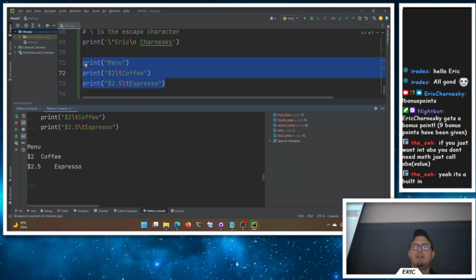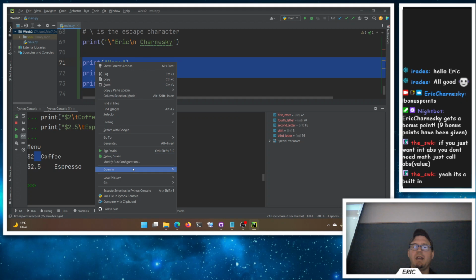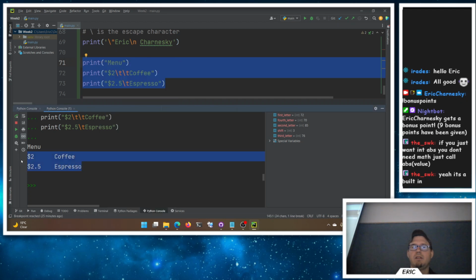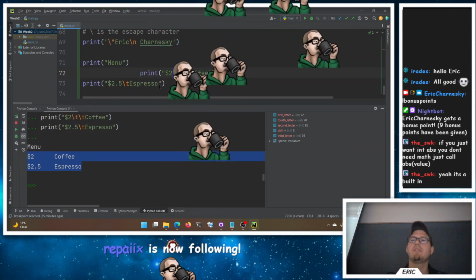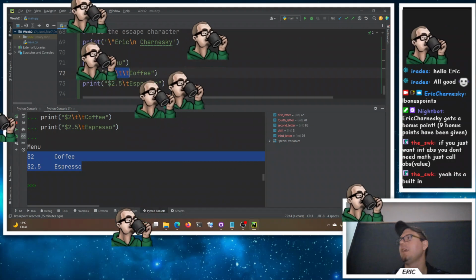Yeah, it doesn't even fit here because the amount that it finishes that tab out doesn't even line up right. So I'd have to have two tabs here. But sure, we could line them up with tabs and not have to do our own spaces to print out a nice looking menu for that sort of thing. So backslash T is for tab, because if I just hit tab, it doesn't do a tab inside my quote here. So tab and shift tab, you can move things in and out.